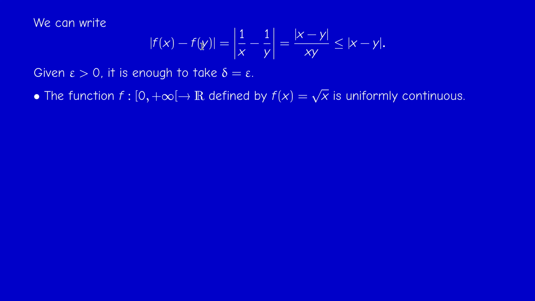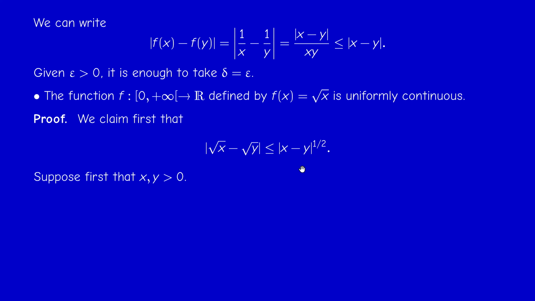Now another example: radical x on [0, infinity), on its domain. We know that it's continuous, but it's more than that. It's uniformly continuous. Why is that? Let me first establish an inequality here. The absolute value of radical x minus radical y is less than or equal to the radical of the distance |x minus y|. Not completely trivial. Why is that?